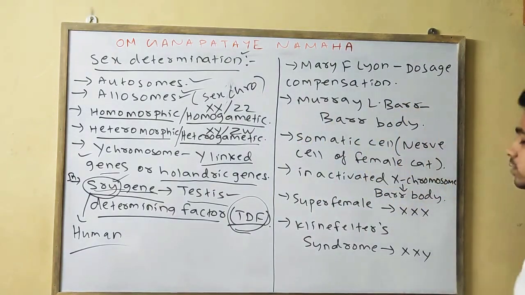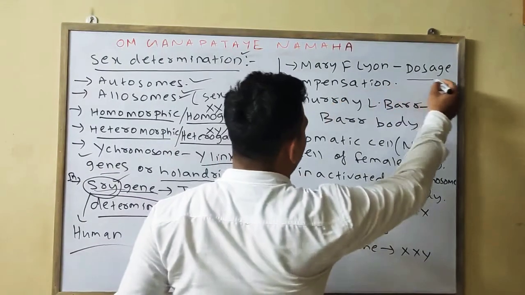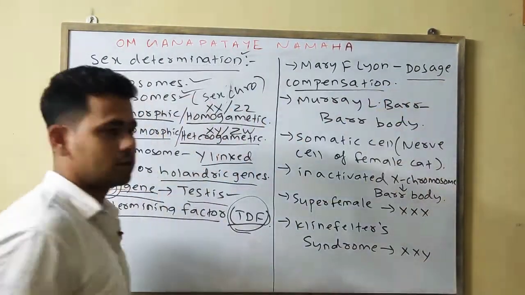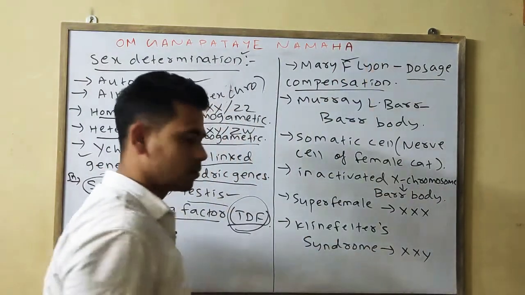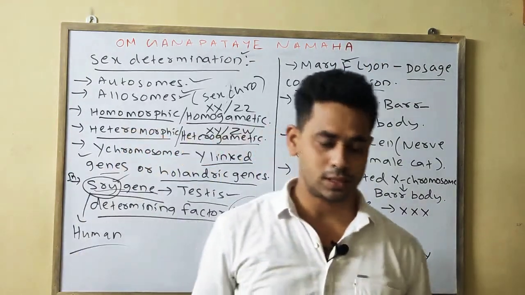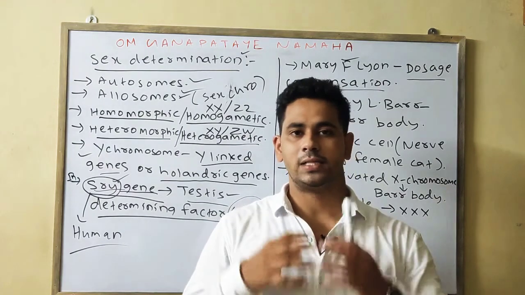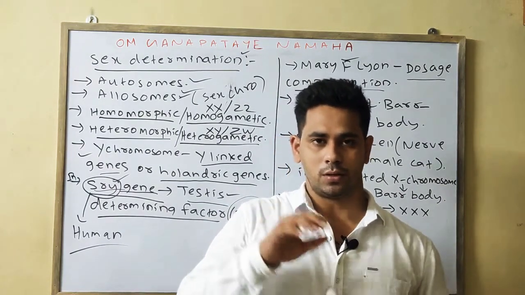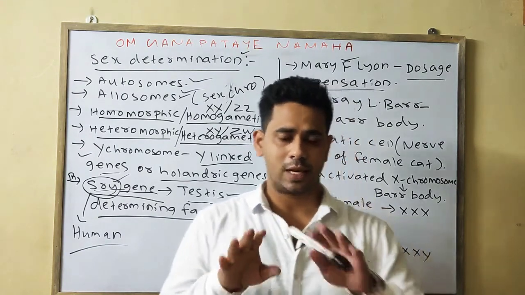Now come to the scientist who gave the dosage compensation. Your answer will be Mary F. Lyon. You know the dosage compensation. I've said earlier, dosage compensation means it is a mechanism by which the dose of the genes is neutralized, or we can say equalized.